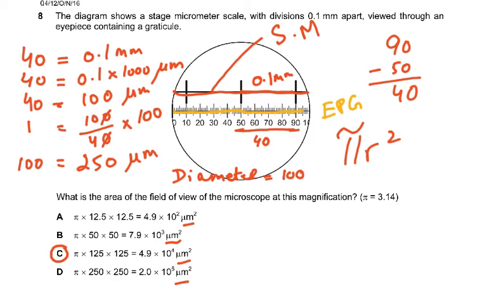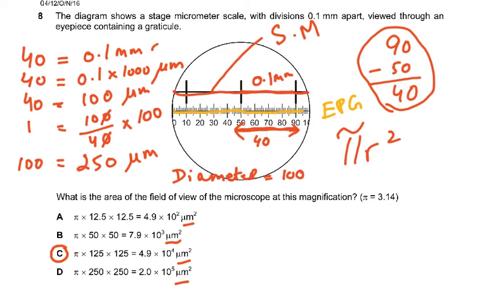So now you can see how I have done the maths for this. So 0.1 is equal to 40. From here to here it is 40. So 40 is equal to 0.1. Now the millimeter you have to convert into micrometer. So 40 is equal to 0.1 into 1000 micrometer. And then 40 is equal to 100 micrometer. Then 1 is equal to 100 over 40 into 100.